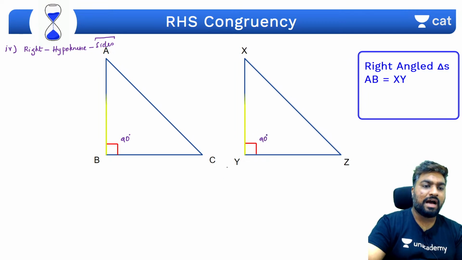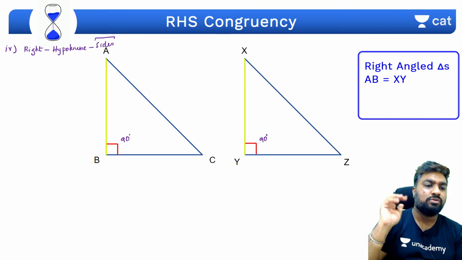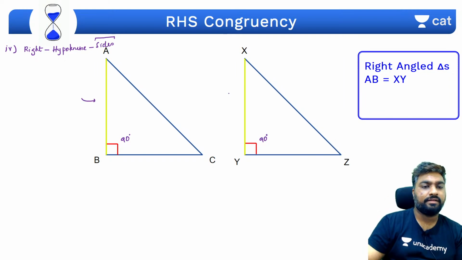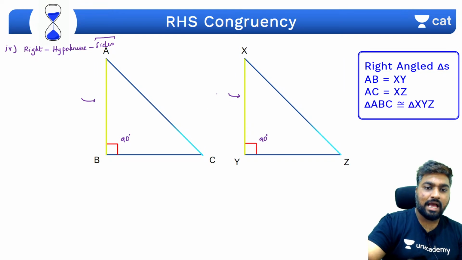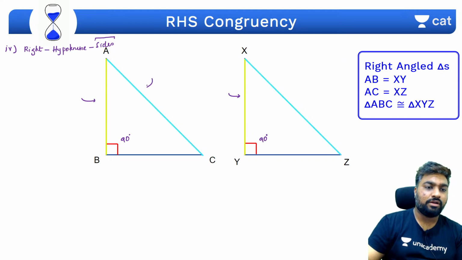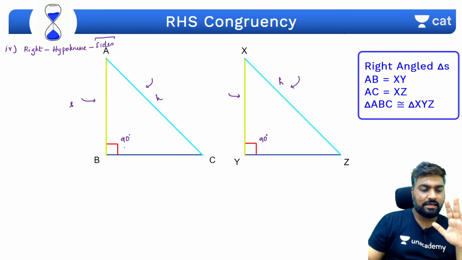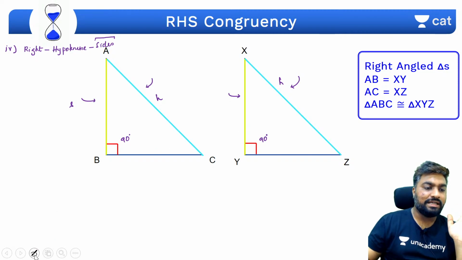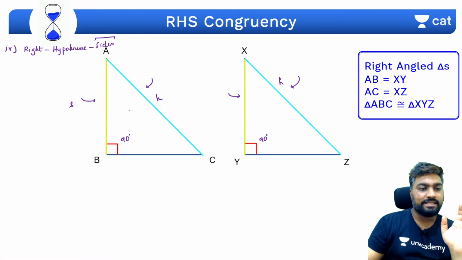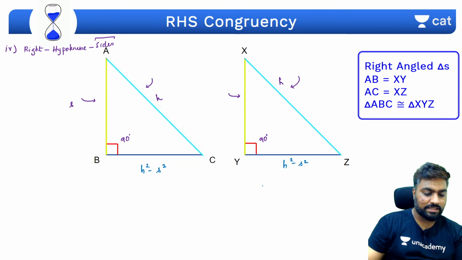Yes, if two hypotenuses are equal and any two sides are equal, let's say this side and this side, two sides are equal and two hypotenuses are equal, this is a hypotenuse, this is a hypotenuse. Yes, if hypotenuse, side and 90 degrees are equal, then they will be congruent. They are the same right triangle. Why? Because ultimately the other sides will also become equal. कैसे? What will this become? This will become hypotenuse square minus side square. तो ये भी क्या होगा? Same hypotenuse square minus side square. समझ गए? Pythagoras theorem. ठीक है?